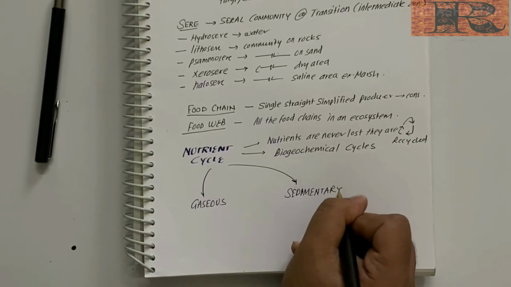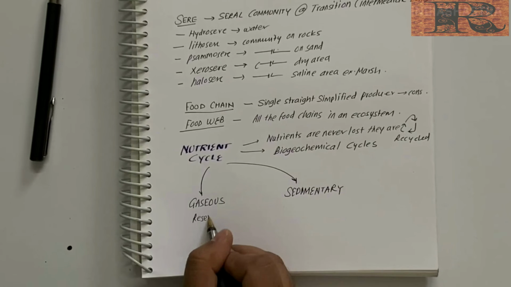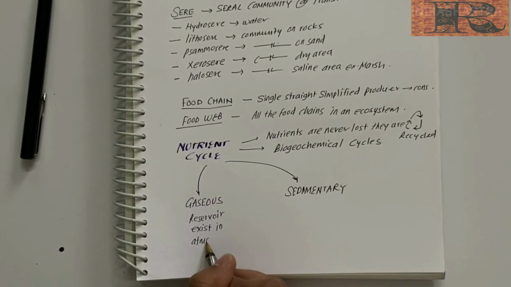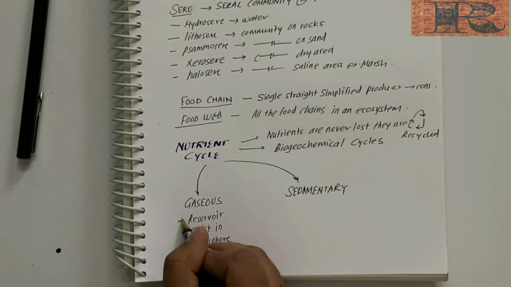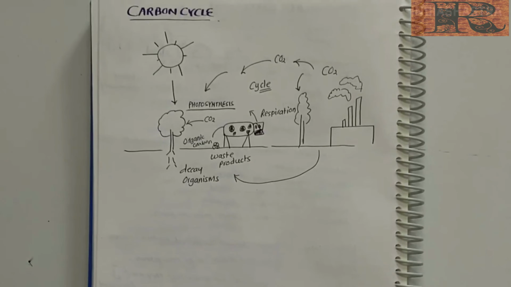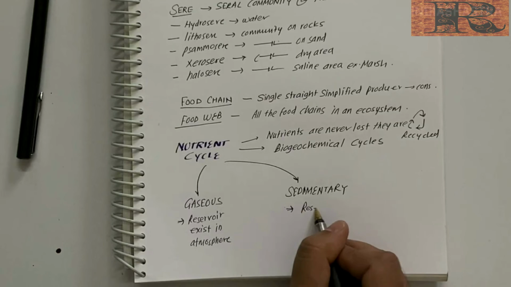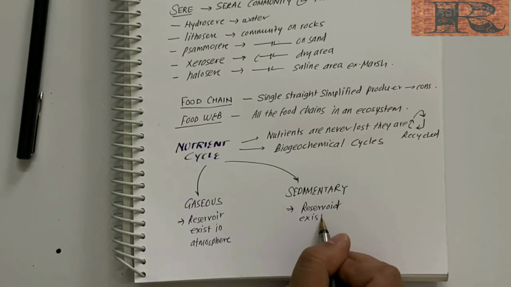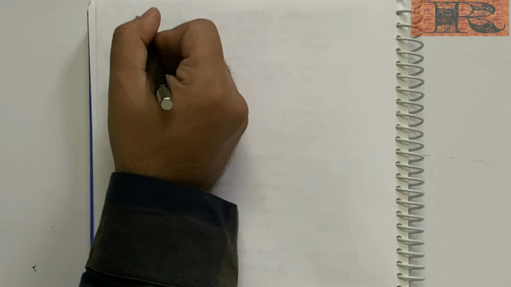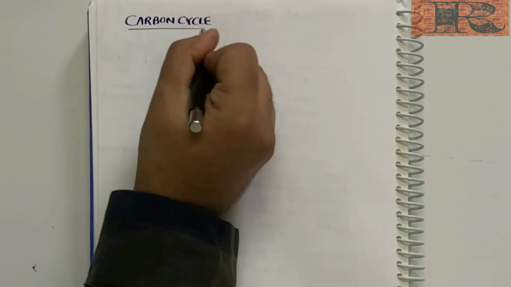Now, what are gaseous cycles? Here, reservoirs of these types of cycles exist in the atmosphere. For example, carbon cycle is an example of gaseous cycle. The next is sedimentary cycle. Reservoirs of these type of cycles exist in the Earth's crust. For example, phosphorus cycle.